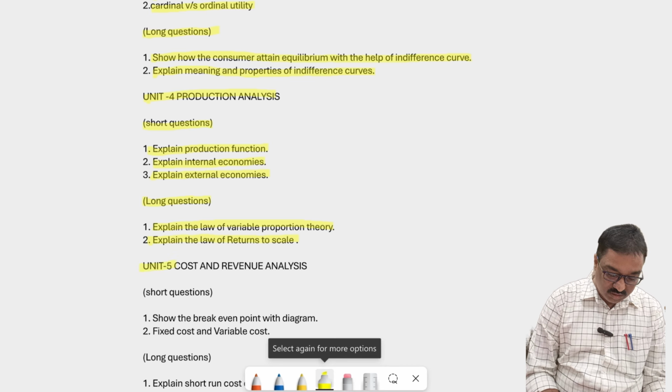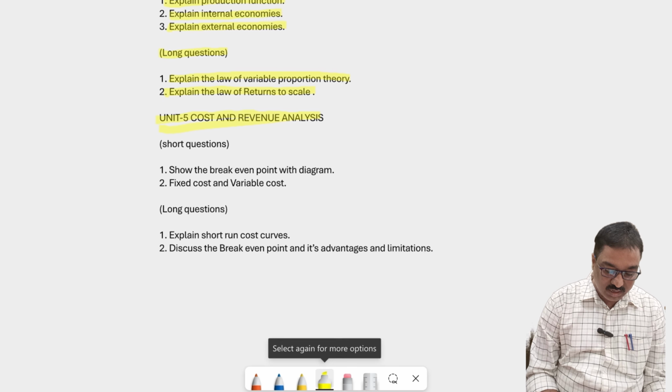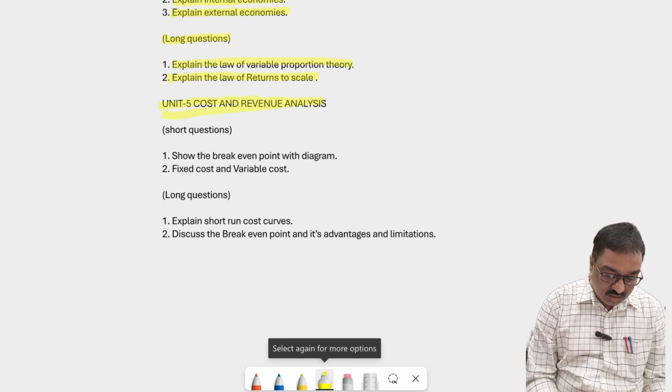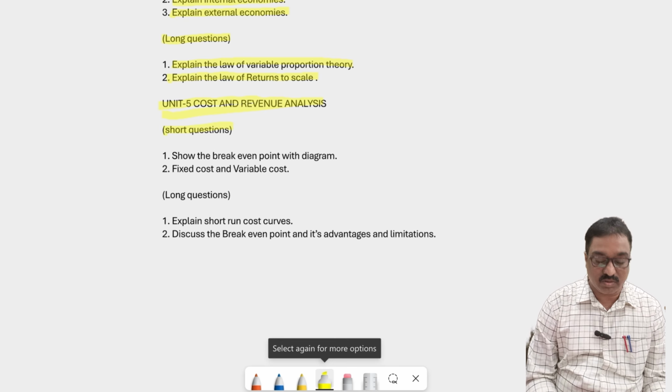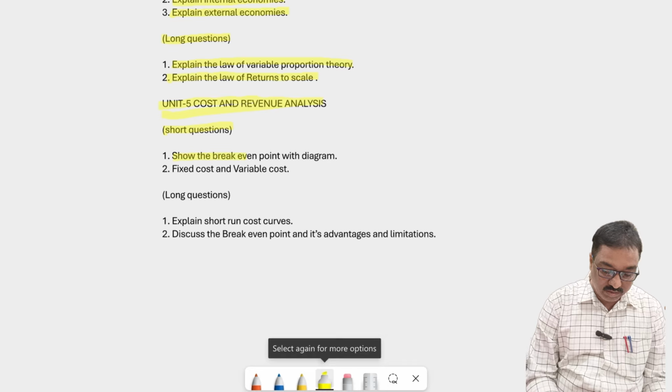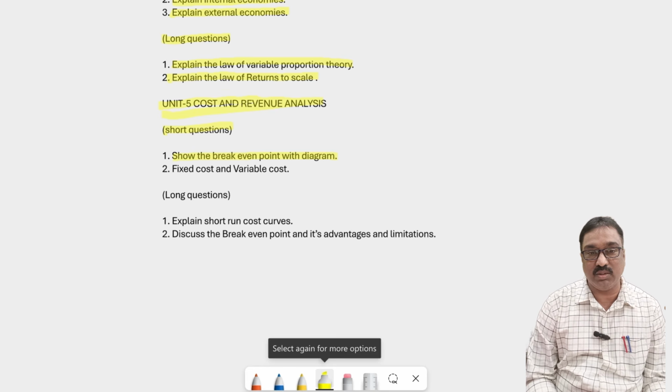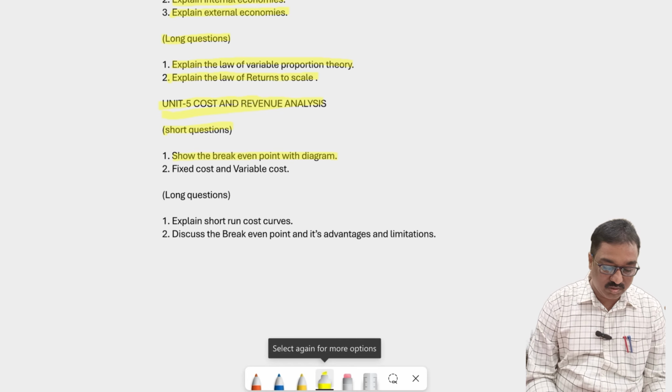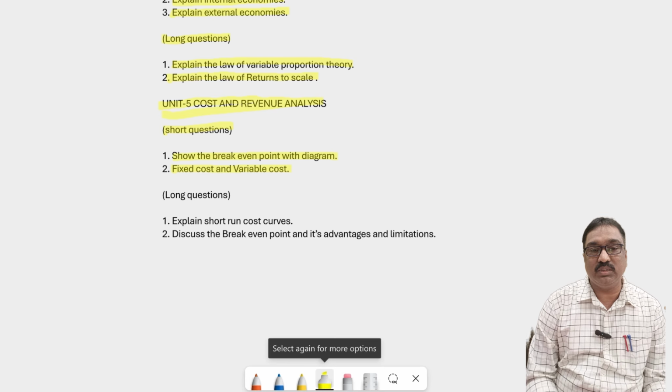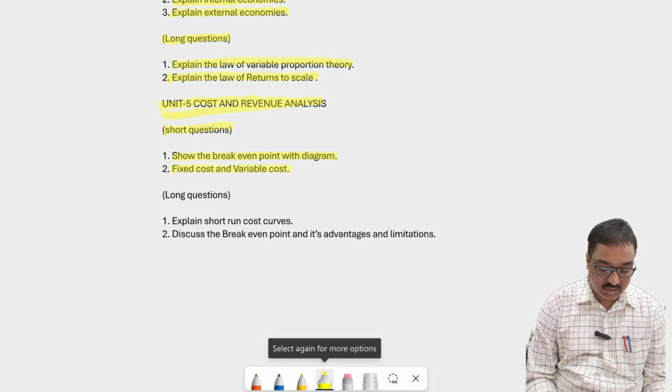And fifth unit, the cost and revenue analysis. Here first of all, what are the short questions? Show the break even point with the diagram. What is called the break even point? And with a suitable diagram, we have to draw that. And what is the meaning of fixed cost and variable cost? So these are also important short answers.